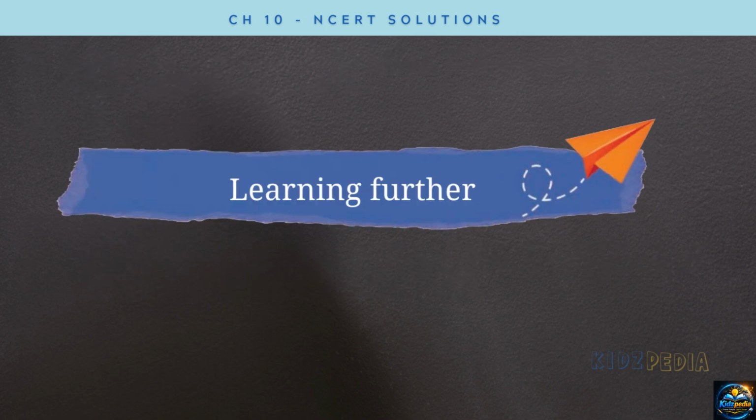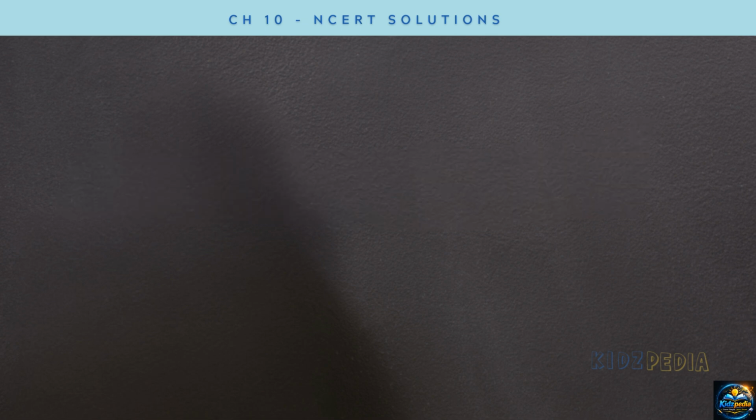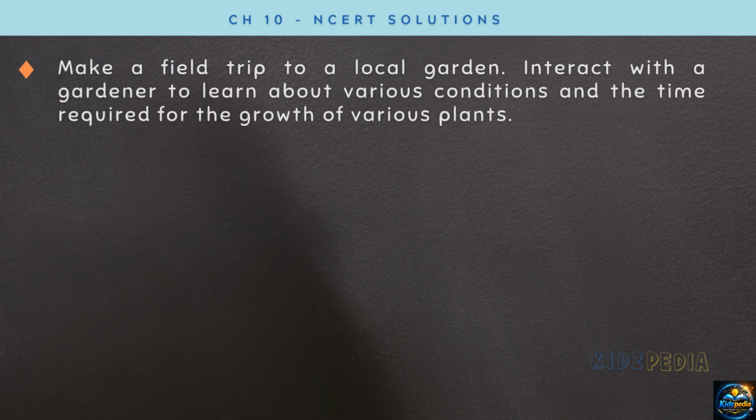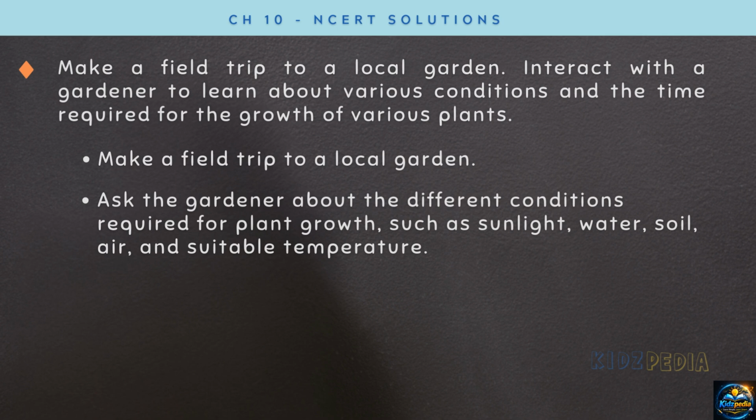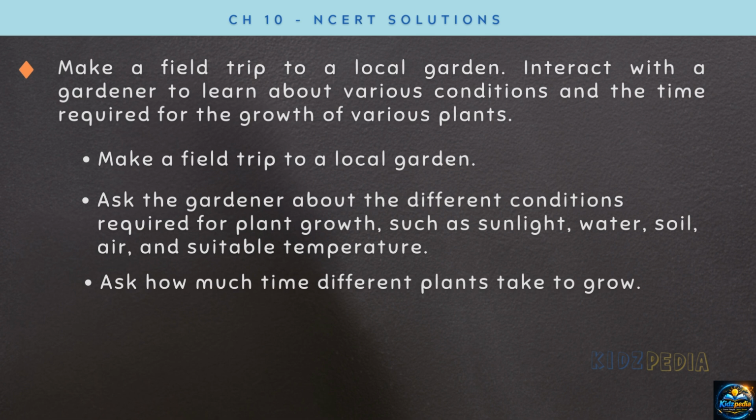Now, in the section Learning Further, we have some interesting activities that will help you explore the topic better. Make a field trip to a local garden. Interact with a gardener to learn about various conditions and the time required for the growth of various plants. There, ask the gardener about the different conditions required for plant growth, such as sunlight, water, soil, air, and suitable temperature. You can also ask how much time different plants take to grow. This will help you understand how plants grow in real-life conditions.